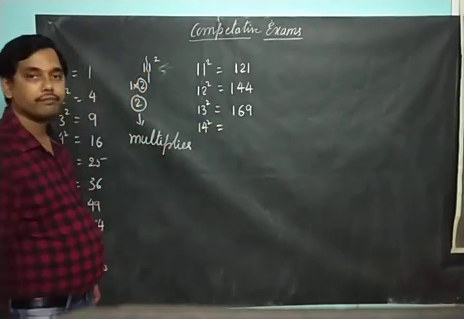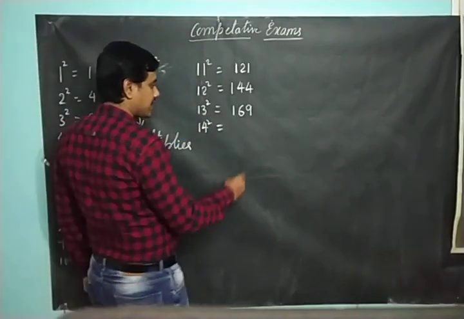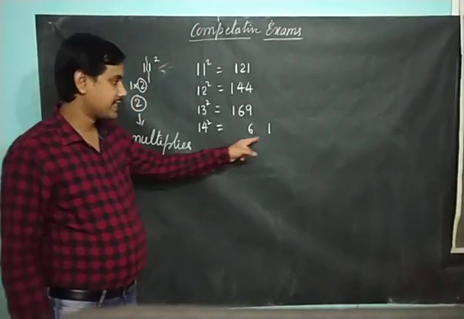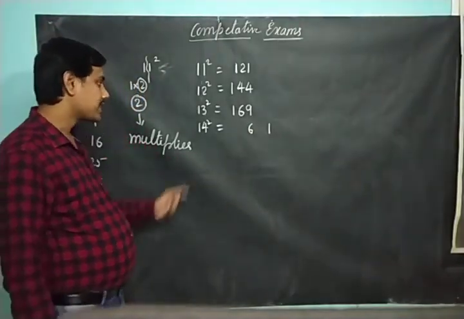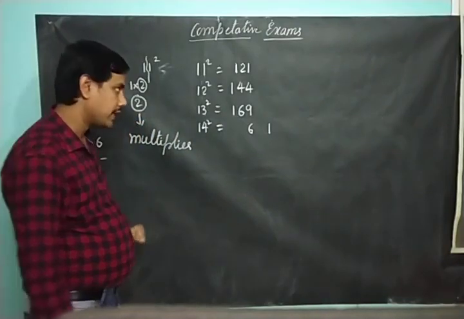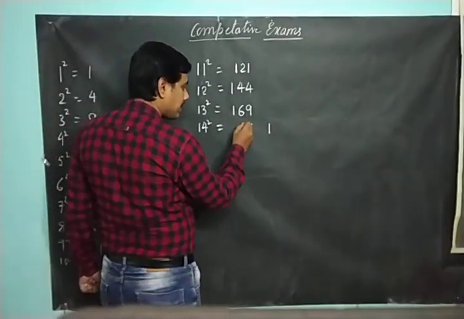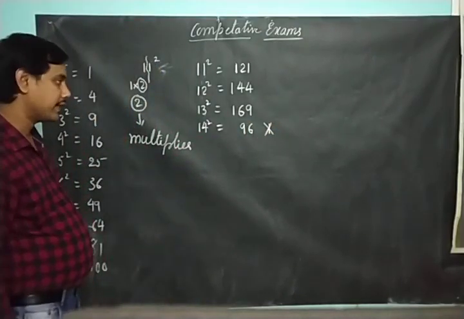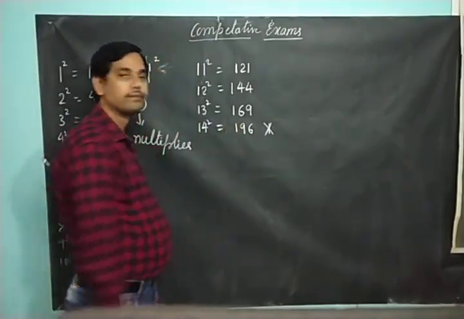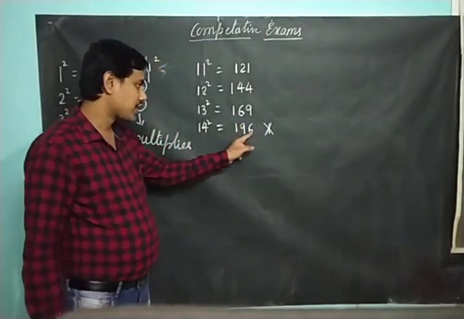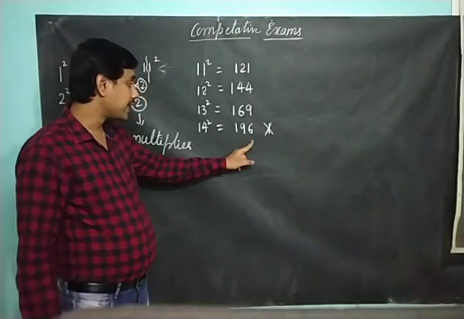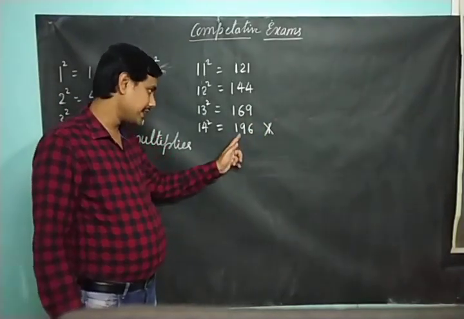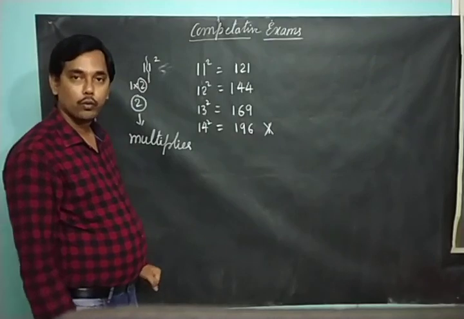So if I take 14 square, what is 4 square? 16. Write 6 here, 1 carry. Next, 4 into 2, 8. 8 plus 1, 9. Now 1 square, 1. Is that clear? 4 square is 16, 1 carry 6, right? 4 into 2 is 8. We have 1 carry here, that is 9. 1 square is 1.